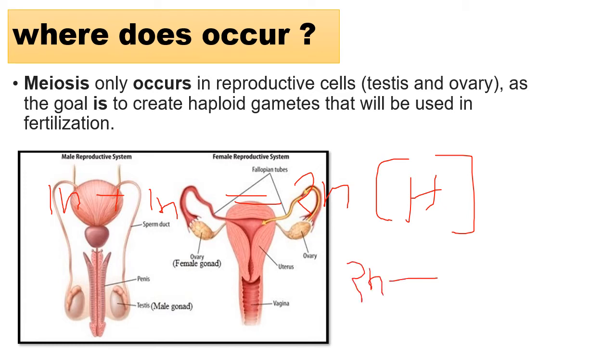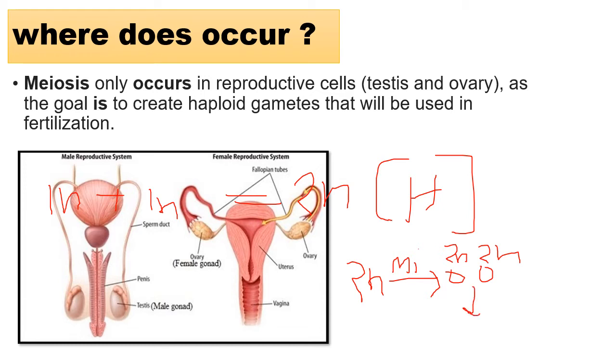These germ cells go through mitosis, which also gives two cells, and these also have 2n.